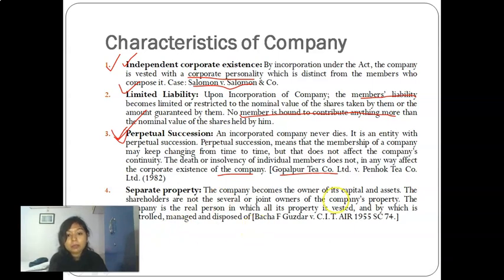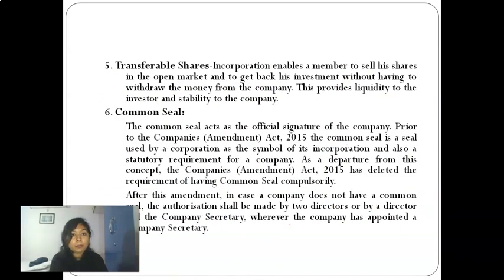The company is the real person in which all its property is vested, and by which it is controlled, managed, and disposed of. It means the company can control, manage, and dispose of that property. All the rights regarding this are with the company only. This is given under the case of Bacha F. Guzdar. Then the fifth point is transferable shares. What does it mean? The shares of the company are freely transferable.